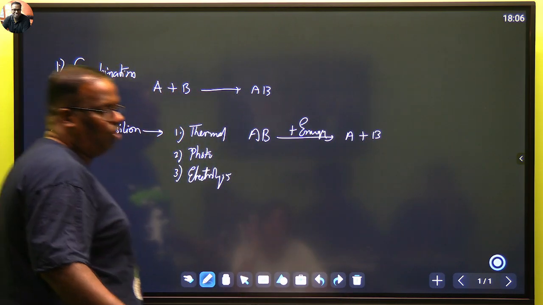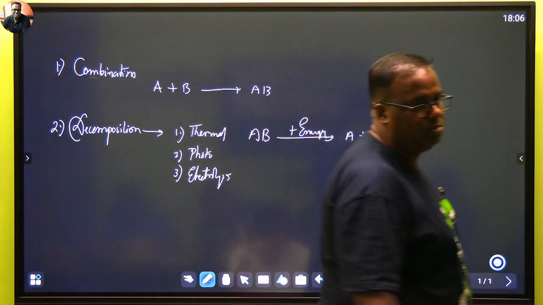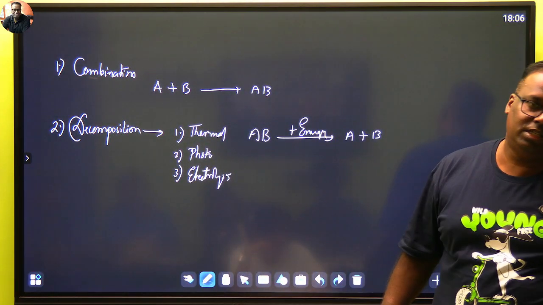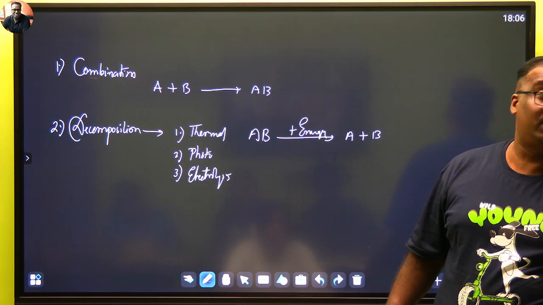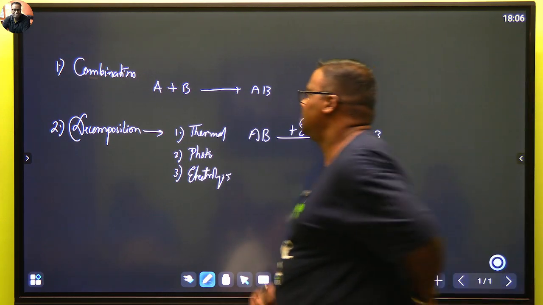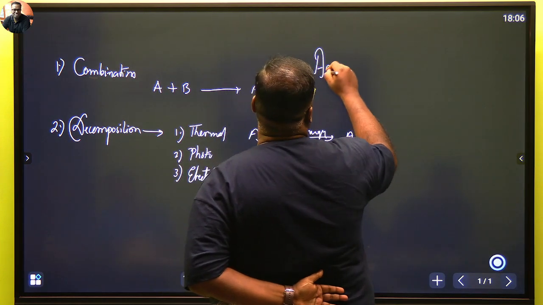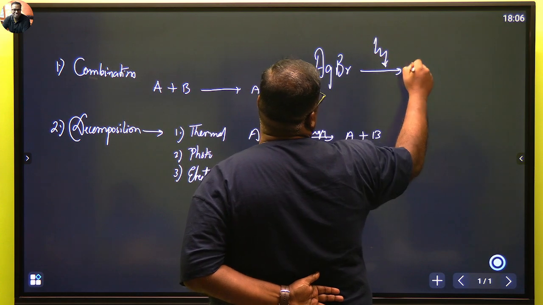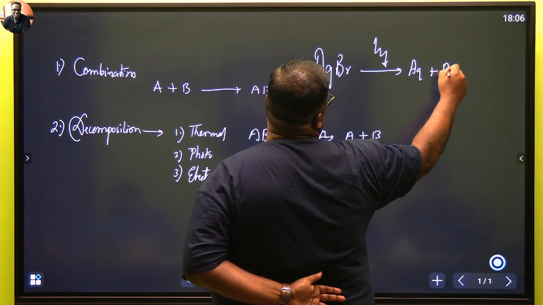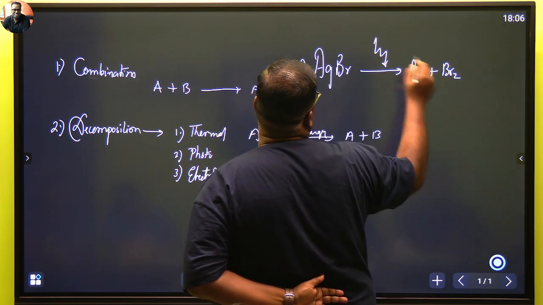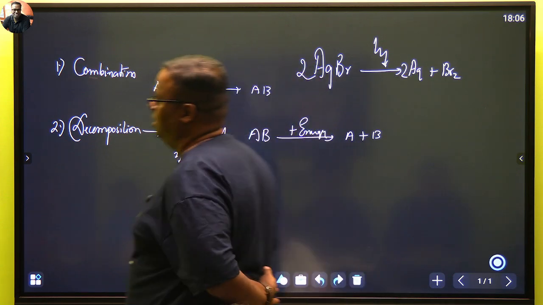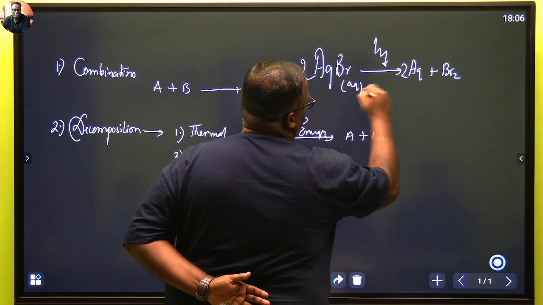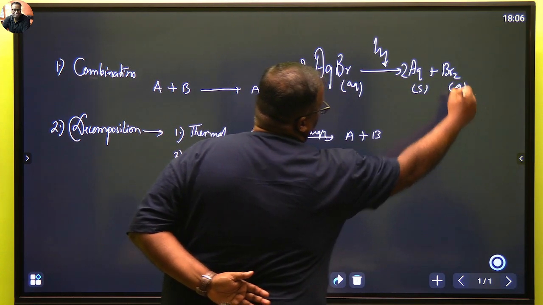Calcium carbonate, water. Photo का एक example दो. Silver bromide, AgBr. If you pass sunlight, it will form Ag plus Br2. Don't write Br, हाँ. Bromine is a gas. ये देखो, ये आना है आपको normally. AgBr, if you pass sunlight, then it will form Ag plus Br2. That means it should be 2AgBr gives 2Ag plus Br2. और इसको properties में लिखाएंगे. AgBr कैसा है? This is aqueous. This is solid. This is gas.